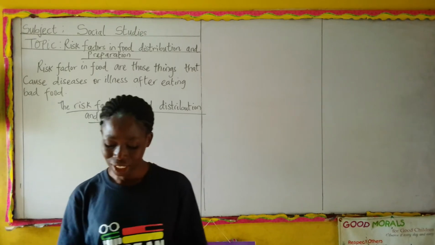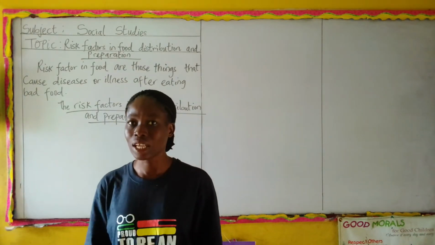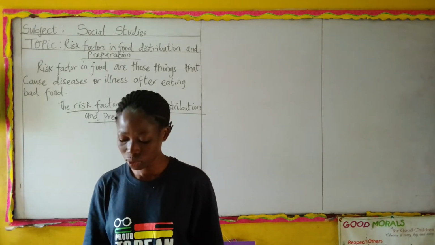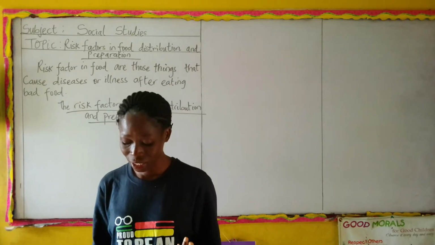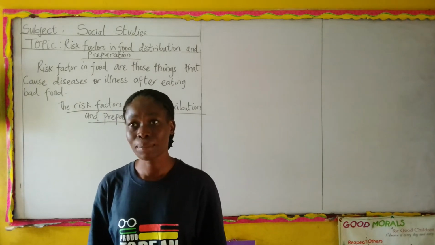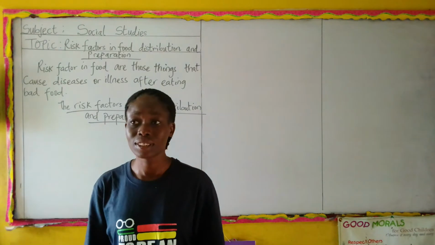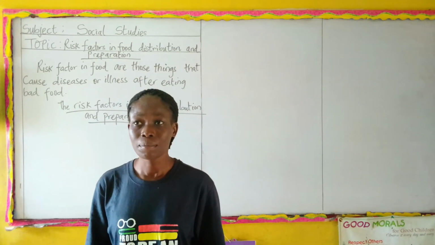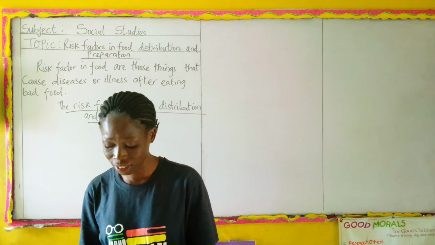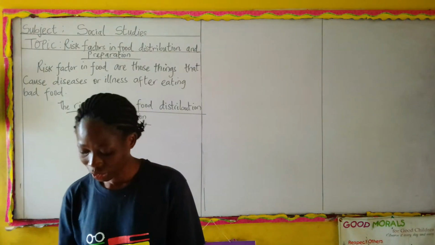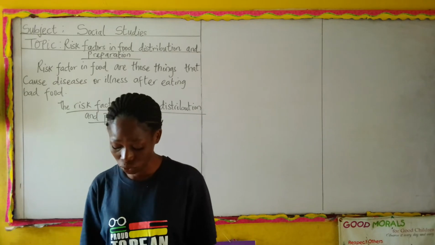This is a flashback to refresh our minds so that we get every bit of what I'm trying to explain to you. We said that risk factors in food are those things that cause illness or diseases after eating bad food. Those things that might cause dysentery, running stomach, throwing up, stooling and the rest, those things that cause diseases and illnesses after eating bad food.